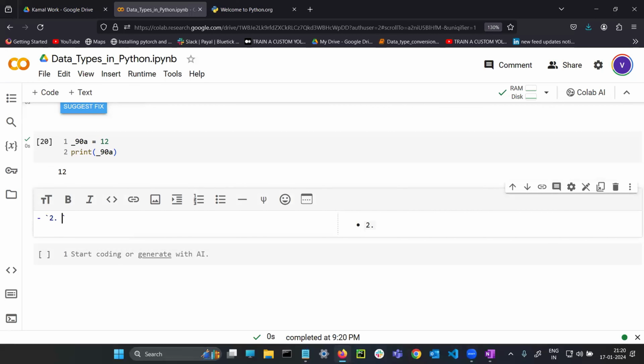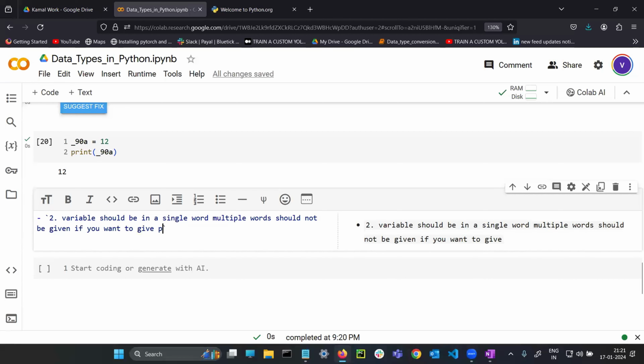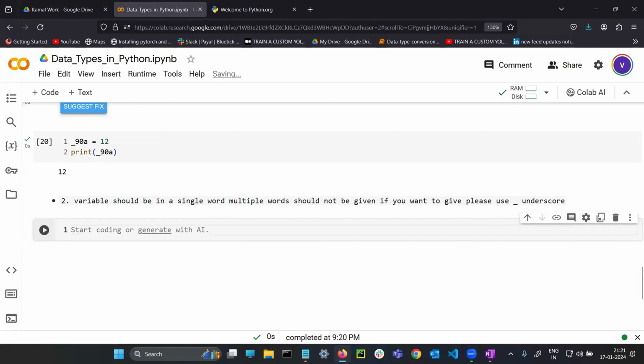So rule number 2 will be like, a variable should be in a single word. Multiple words should not be given. If you want to give, please use underscore. What is the meaning of this, sir? What is the meaning of this?